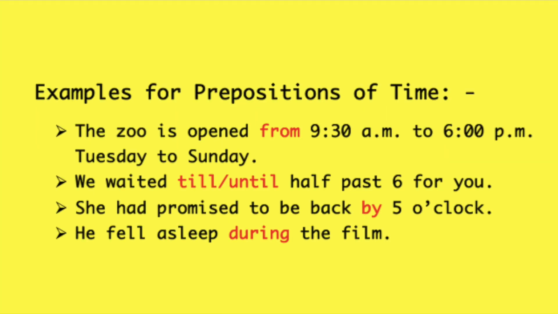The zoo is open from 9:30 to 6, Tuesday to Sunday. It is used to show the time when something starts. Then we waited till or until 6:30 for you. It is used to show the time. She had promised to be back by 5 o'clock. It shows not later than, at or before.